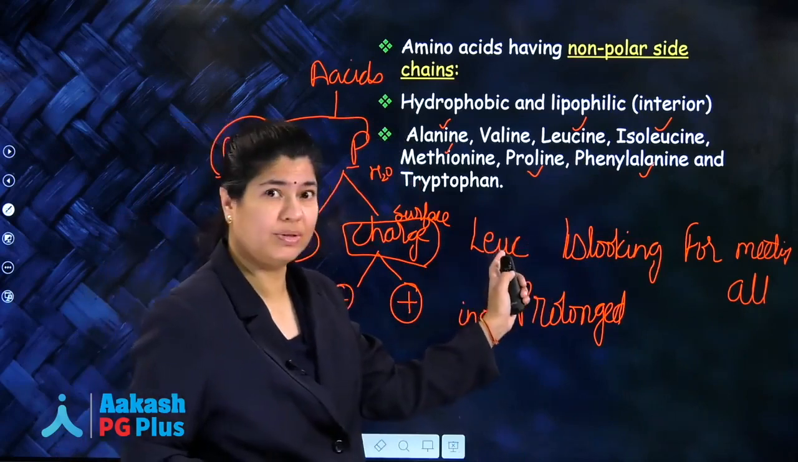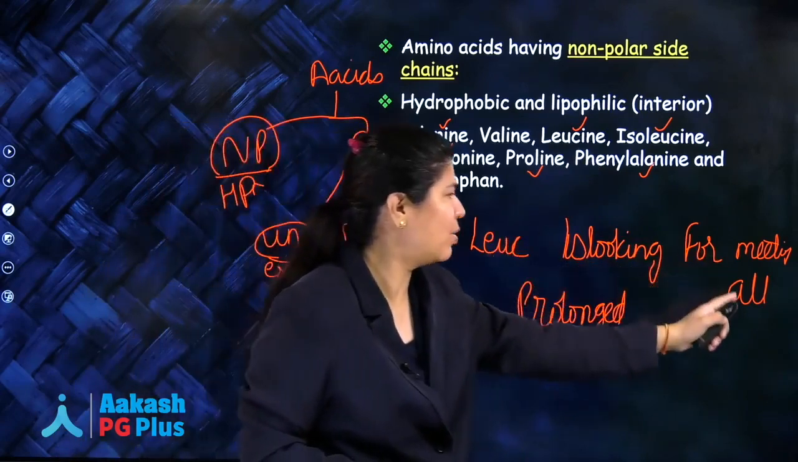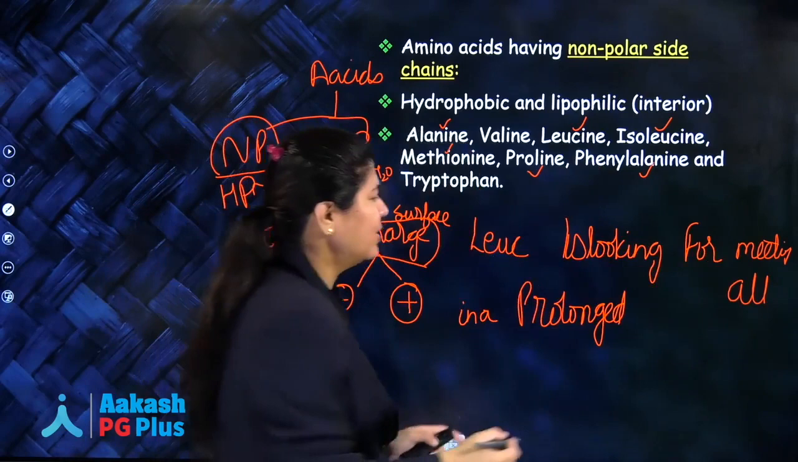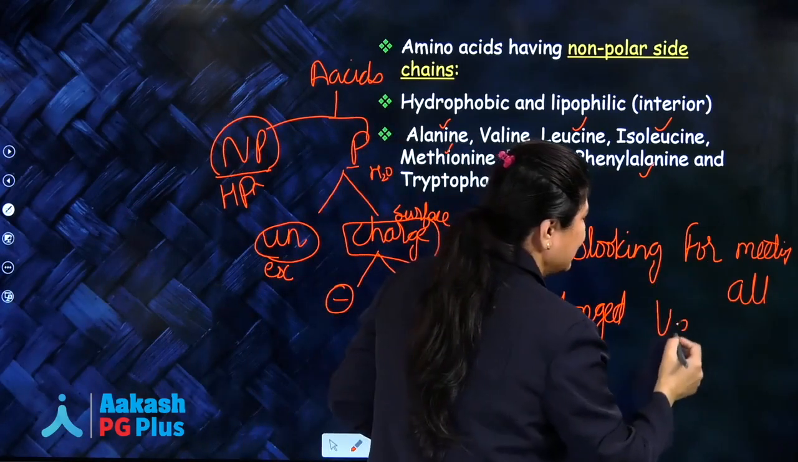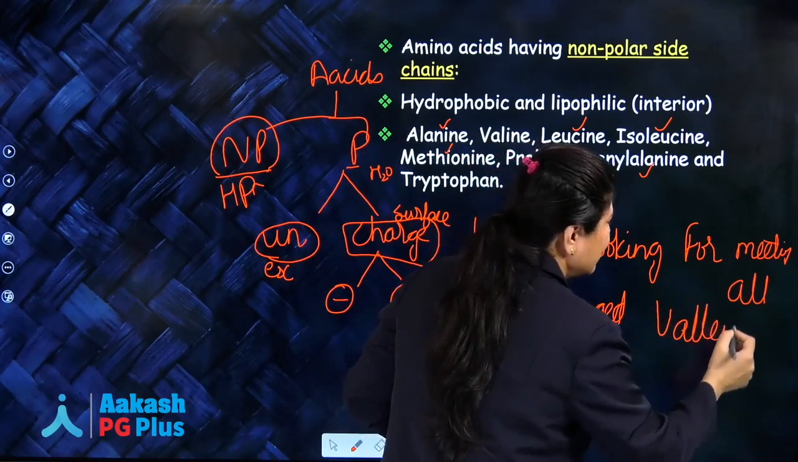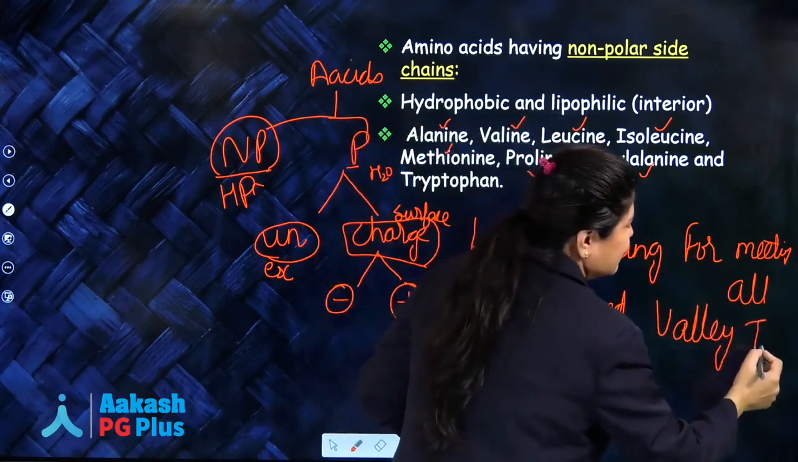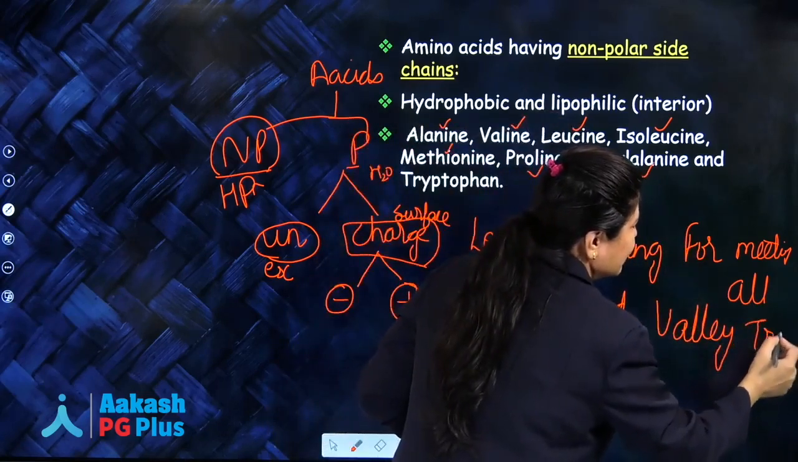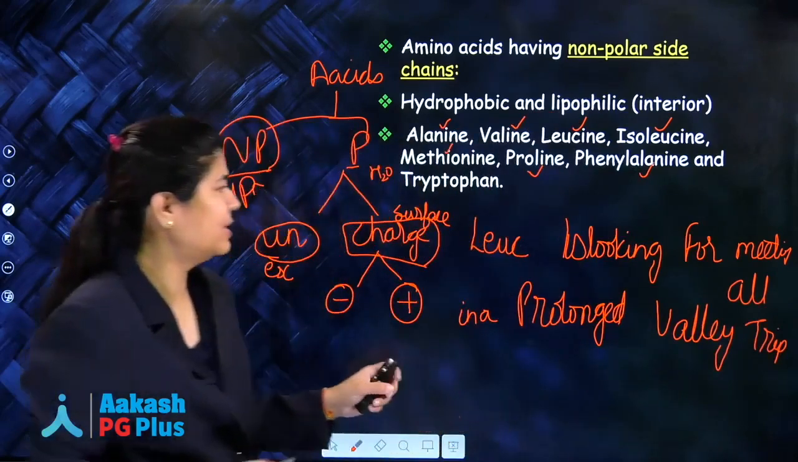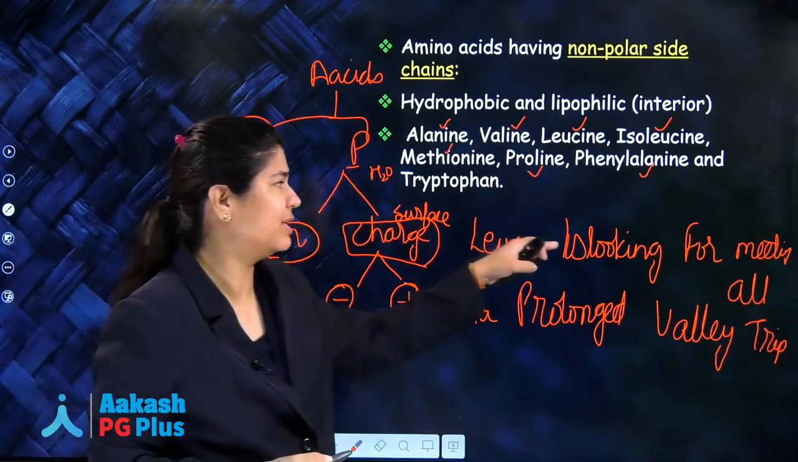Luce or Luke. Luke is looking for meeting all in a prolonged valley. Valley is for valine. Trip is for tryptophan.